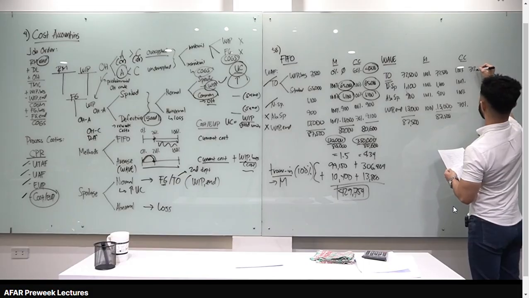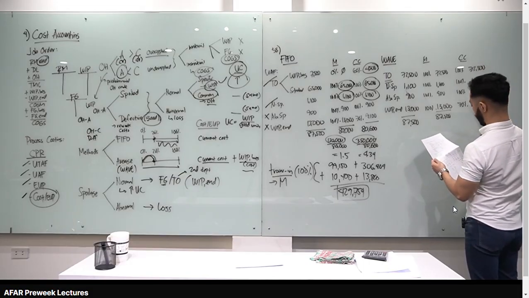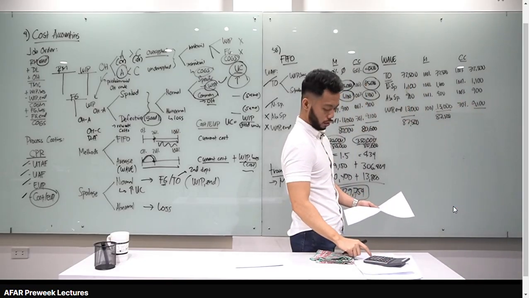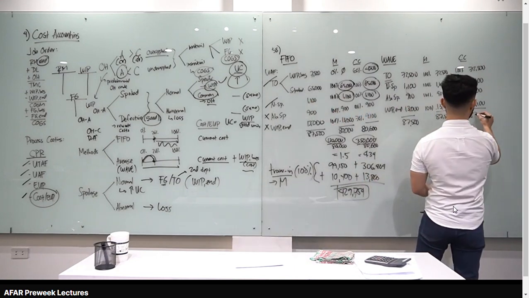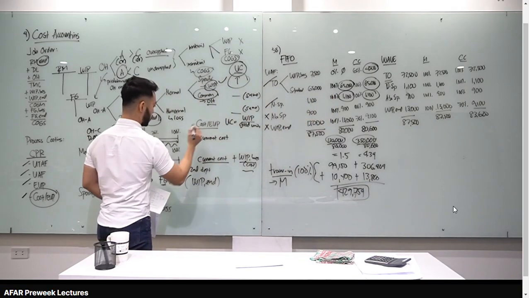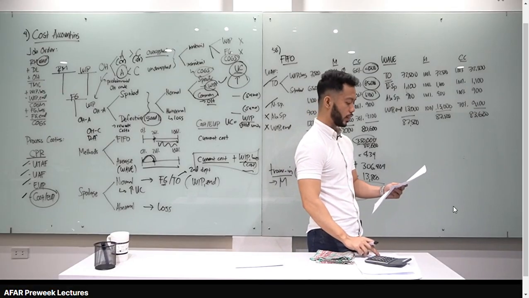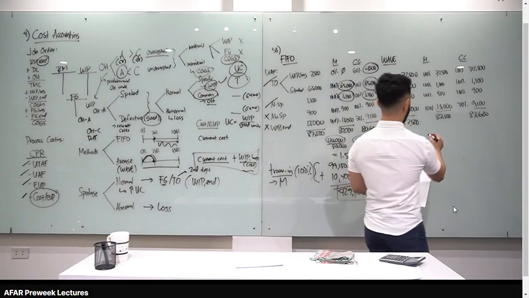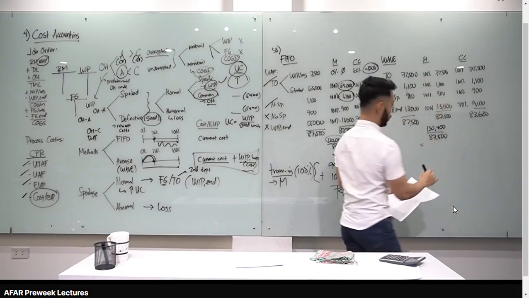So, this is 72,500, this is 1,100, this is 900, and this is 9,100. Let's compute the EUP as to conversion cost, 72.5 plus 1.1 plus 900 plus 9.1, you get 83,600. 83.6. And then gagawin natin, class, cost per EUP. Since weighted average yan, ang gagamitin mo is current cost plus work in process beginning. So add na natin. Sa materials muna tayo, 10.4 plus 120,000, 130,400. Divide natin by 87.5. Cost per EUP natin is 1.49.